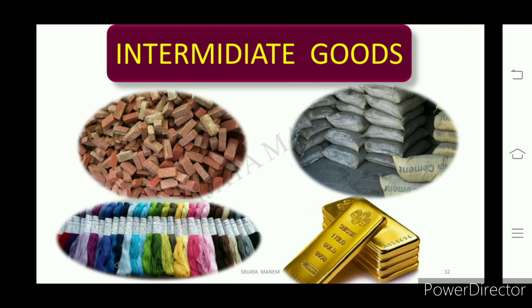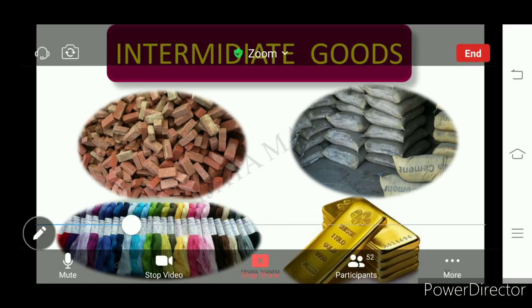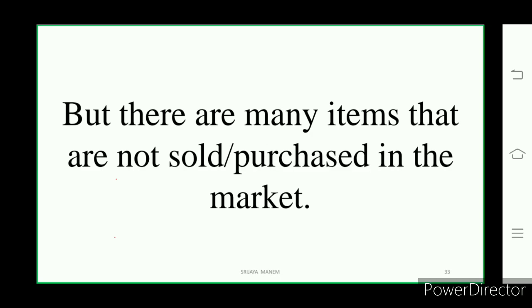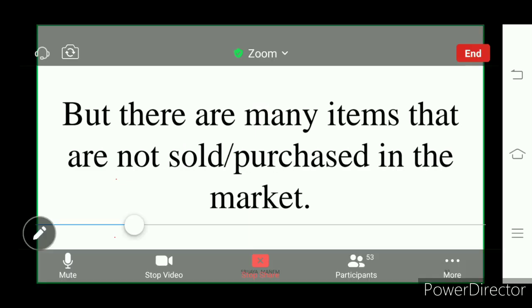Okay, intermediate goods are used in the process of producing the goods. So these are intermediate goods. Instead, they are not taken while calculating the GDP. There are many other items in the market which are not sold. That means which are not purchased in the market. What are those?